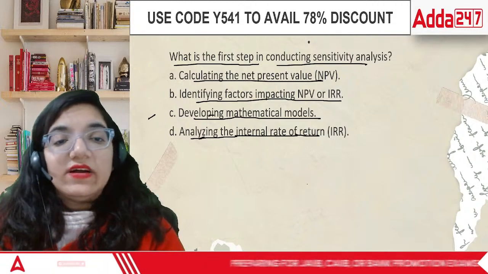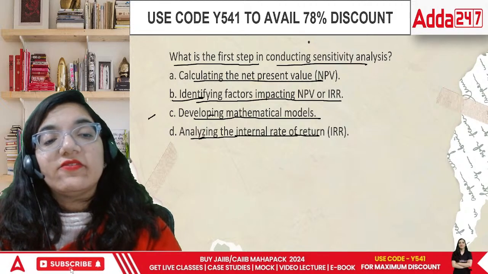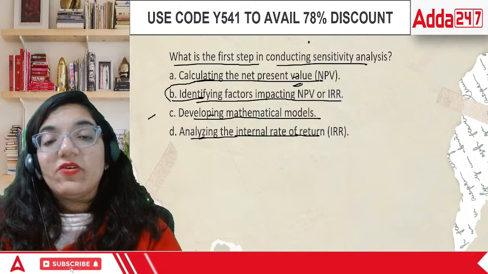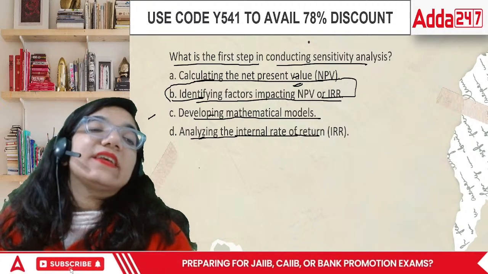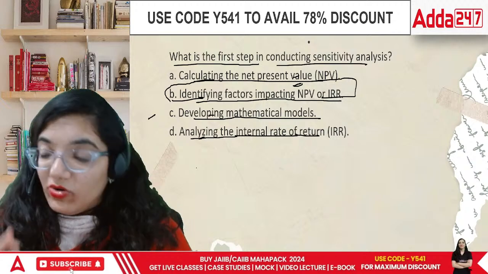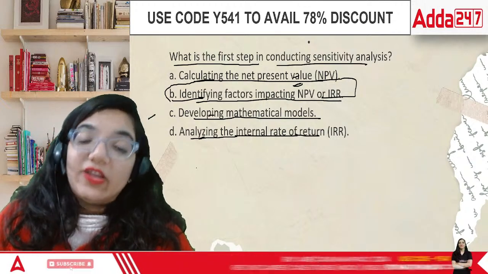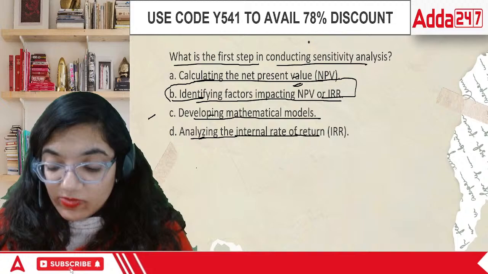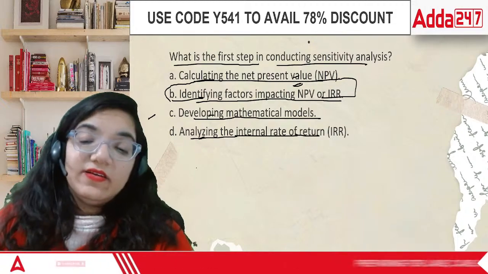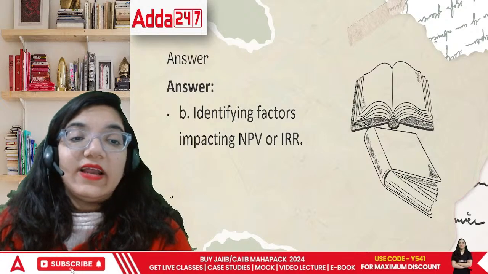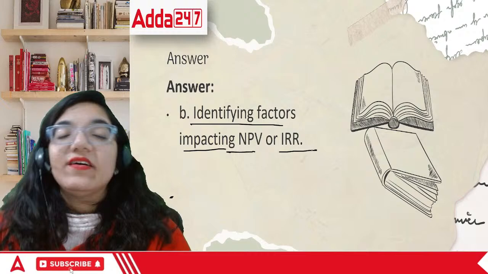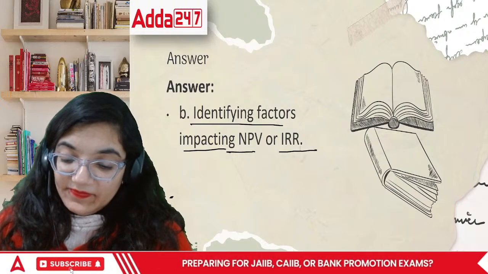The first step is basically to identify the factors impacting your NPV or IRR. In this case, B is correct. First of all, you literally have to look at all the key variables which are impacting your NPV and IRR. You will try to reduce it further because ultimately reduction is definitely required. The answer is B, identifying factors impacting NPV or IRR. Okay?